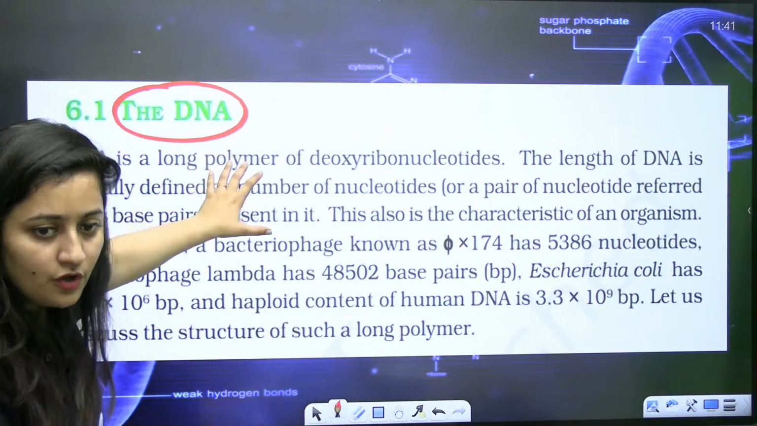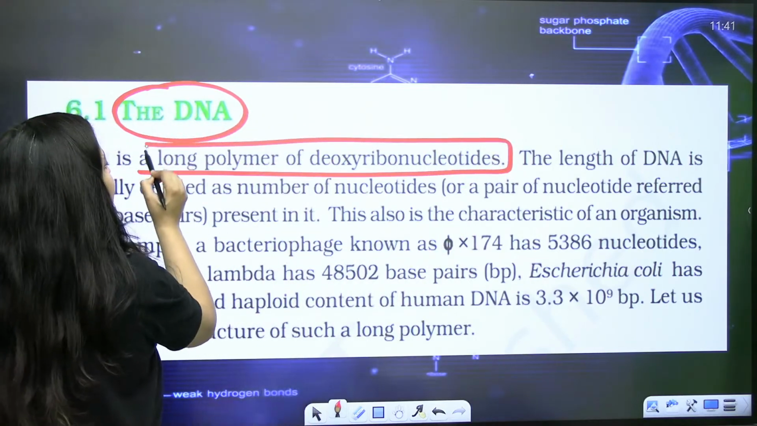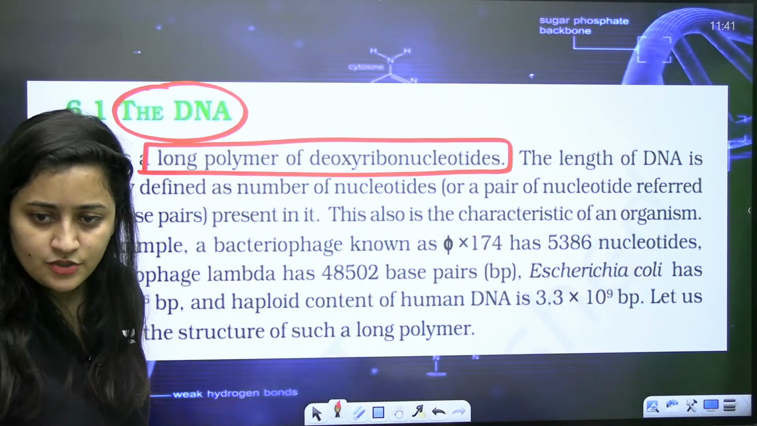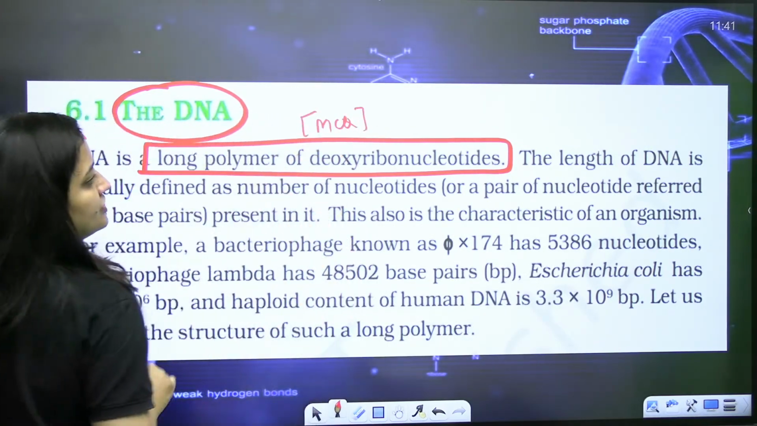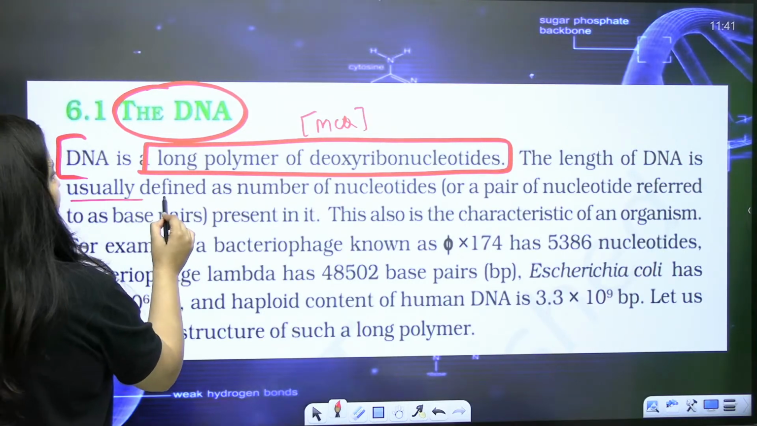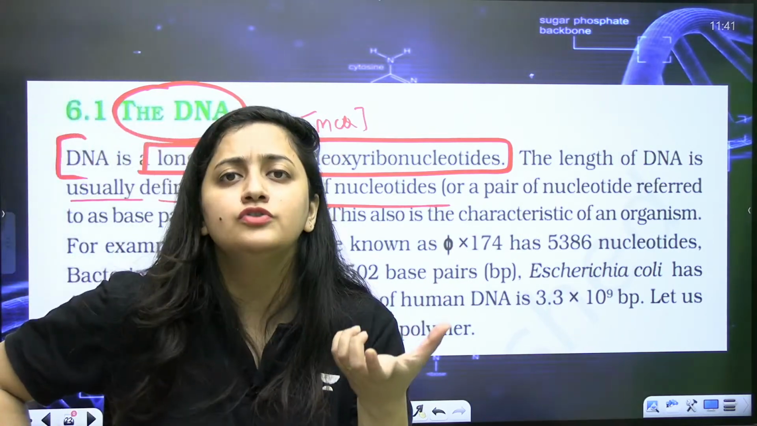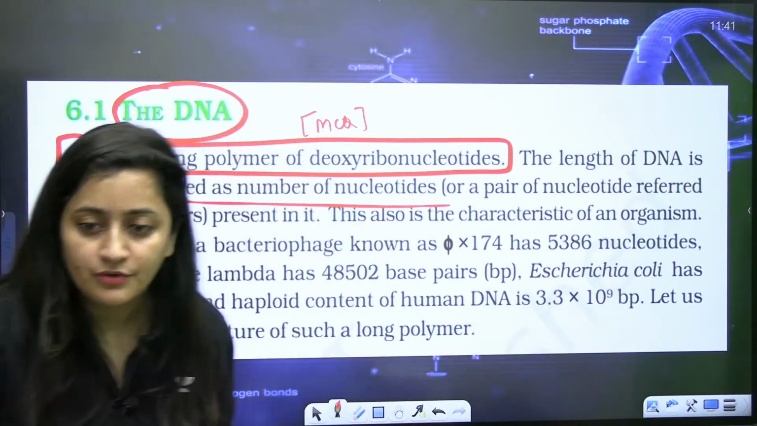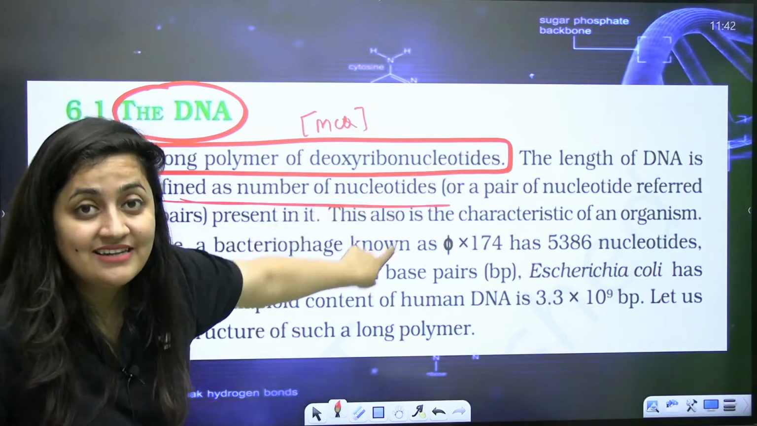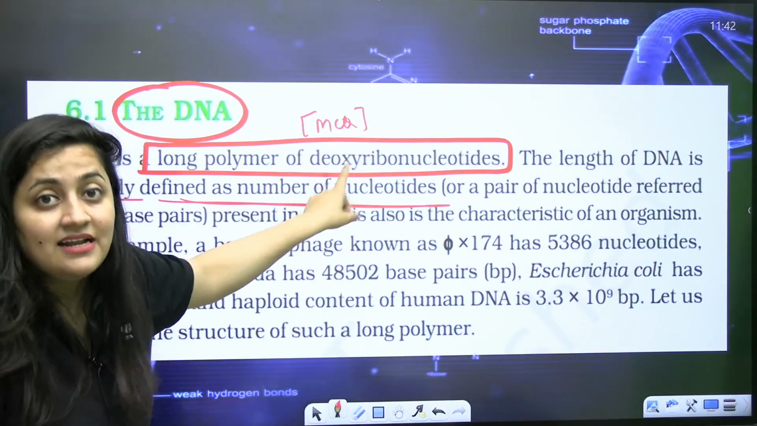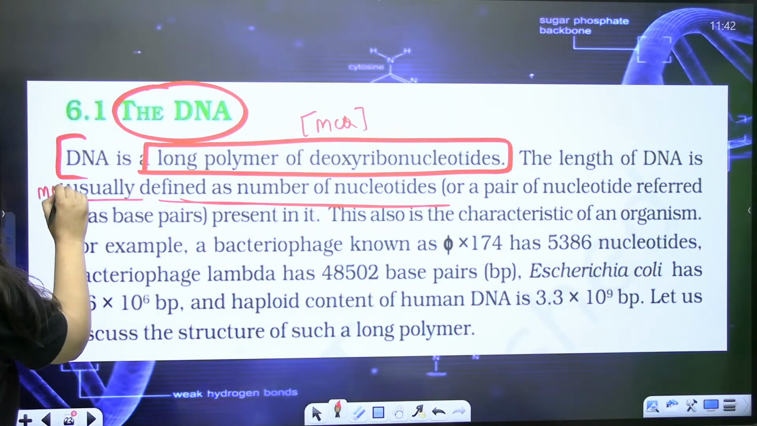Now focus here. We are talking about DNA. This line is clear now: it's a long polymer of deoxyribonucleotides. It's understood? This is an MCQ. Length of DNA is usually defined as the number of nucleotides. If I have to say that this DNA is that much long, the number of nucleotides is going to decide that, right? Each and every line written in this paragraph can come in your final exam as a question, so this is also your MCQ.